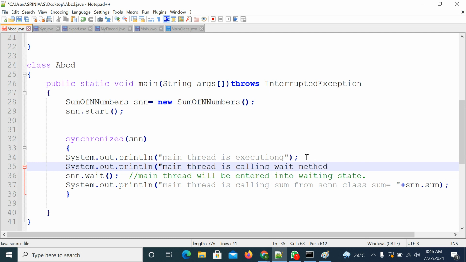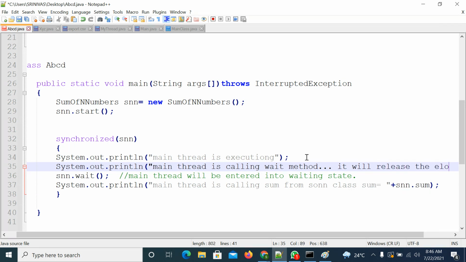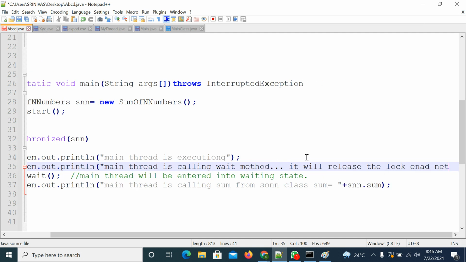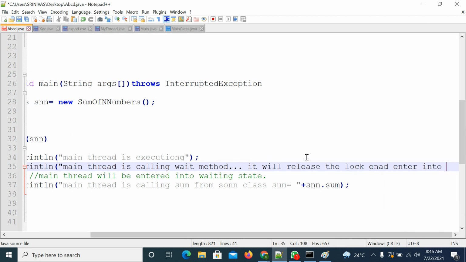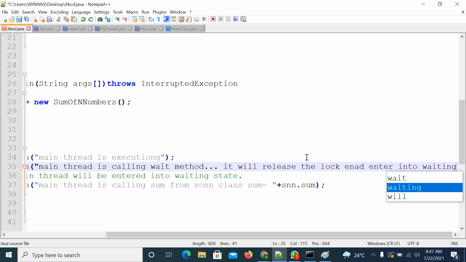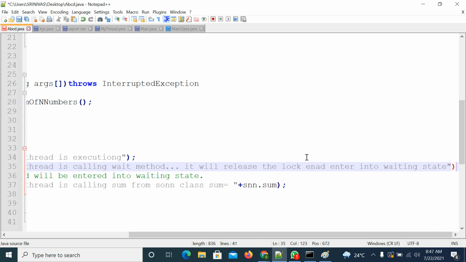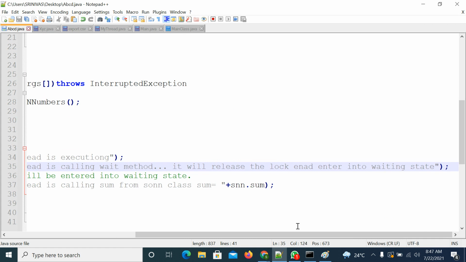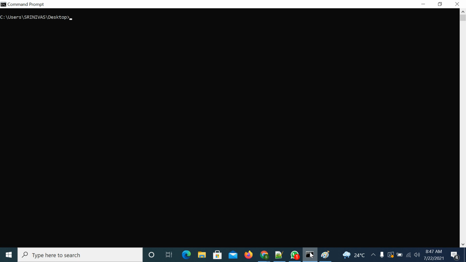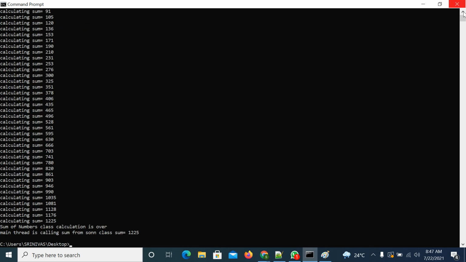The main thread is calling the wait method. It will release the lock, and it will enter into the waiting state. Right, so I'm trying to compile the code once again and execute it. So observe.